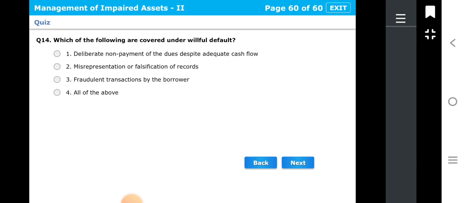Which of the following are covered under willful default? Okay, first, deliberate non-payment of the dues despite adequate cash flow, second, misrepresentation or falsification of records, third, fraudulent transactions by the borrower, and the fourth is all of the above. So you have to tell which of the following will be covered in willful default, and the right answer for this question is fourth. These all three are a part of willful default. Let's see next